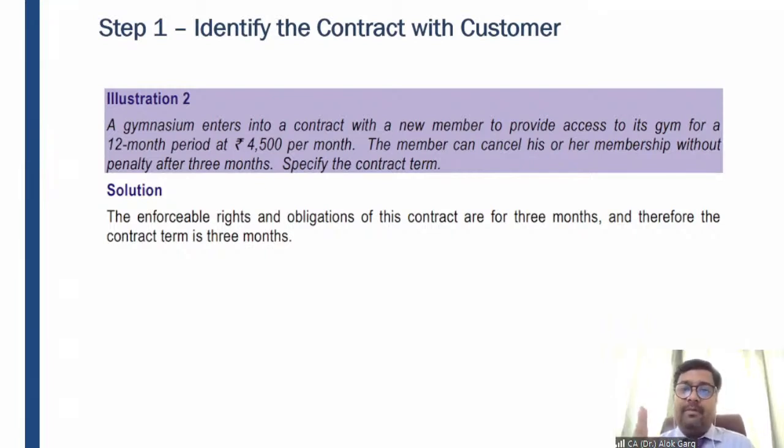The member can cancel his or her membership without penalty after 3 months. So if he or she has to cancel within 3 months, he or she has to pay a penalty, but beyond 3 months, he or she does not require to pay any penalty. It means beyond 3 months, the contract does not have any enforceable rights or enforceable obligation, right? So in this case, the contract term will be considered as 3 months, and going forward, whenever the customer avails the services, it will be on a month-on-month basis, and the revenue will be recognized on a month-on-month basis, right?